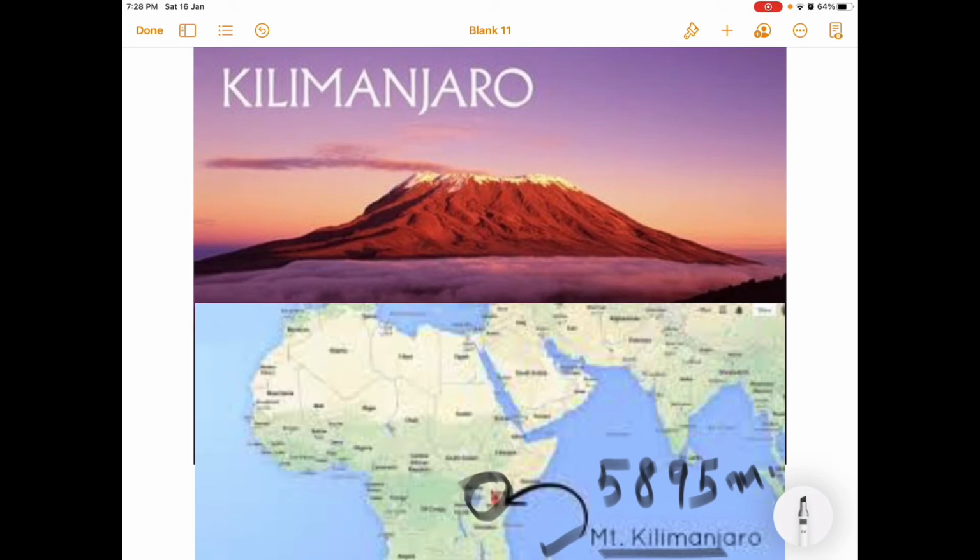And because of this high elevation here, the temperature is less, as well as the rainfall conditions are also modified by the relief feature, Mount Kilimanjaro. And the rainfall here is orographic type, not convectional rainfall.